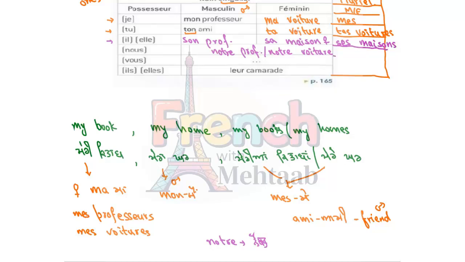Okay. In the plural, we use nos, N-O-S. Again, we don't check for masculine or feminine things. If it's plural, we use nos. It's sade car, sadiyan car. In French, it's feminine. Sadiyan car, sade professor: nos professeurs. If we want to say plural, one professor will be notre professor, and if there are more, then nos professeurs.